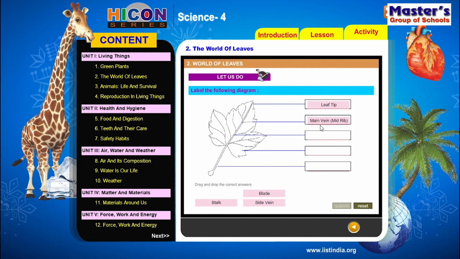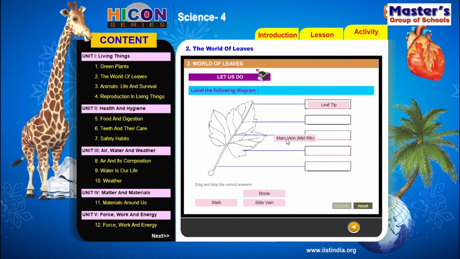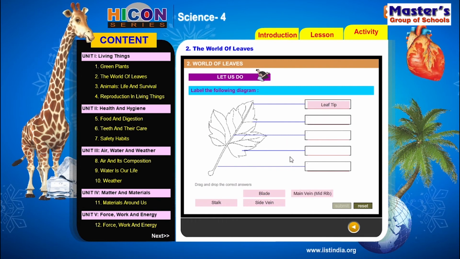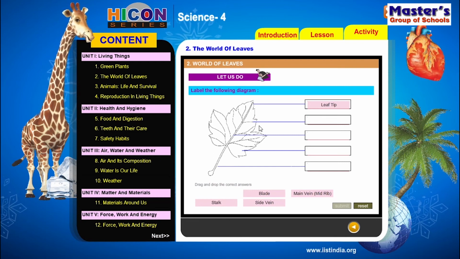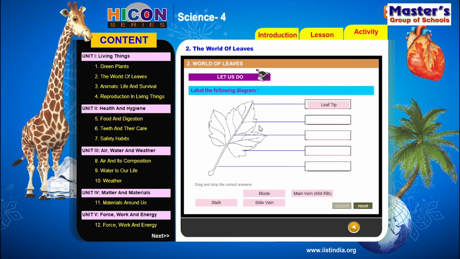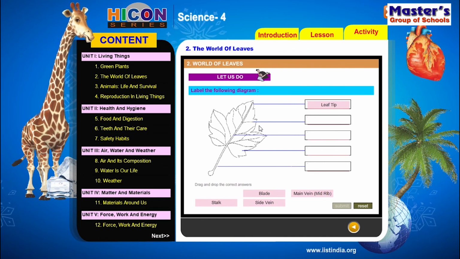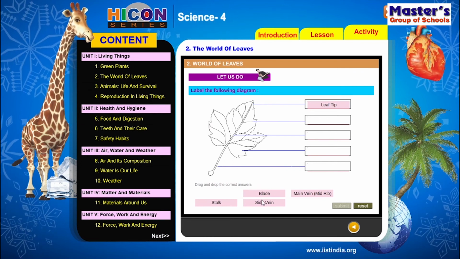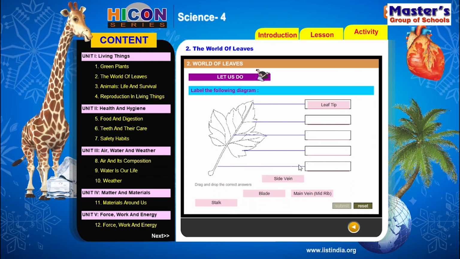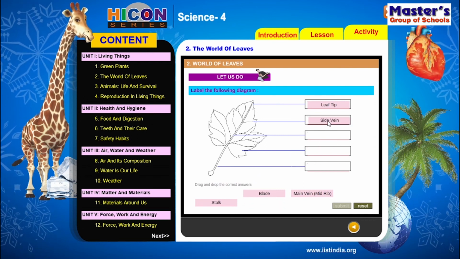Next. So see the next one. Here the part represents the small tubes, that means the thin tubes from the middle tube. Those thin tubes from the middle tube are called side veins. So write the answer side vein in the box.